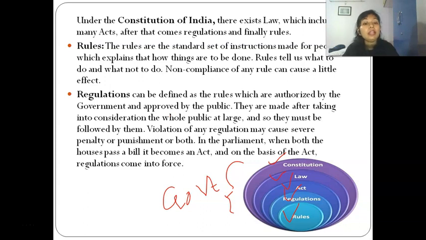Okay, and in the parliament, when both the houses pass a bill, it becomes an act, and on the basis of the act, the regulation comes forth. We had already discussed in the parliament, when both the houses pass a bill, it becomes act, and on the basis of the act, regulation came into force. Okay, so regulation is a stricter thing than rules, and the strictest thing is constitution, then laws, then act, then regulation, and then rules.